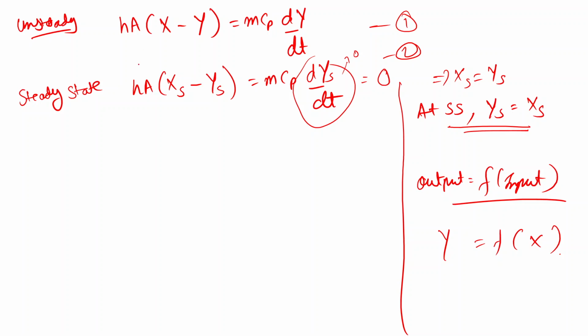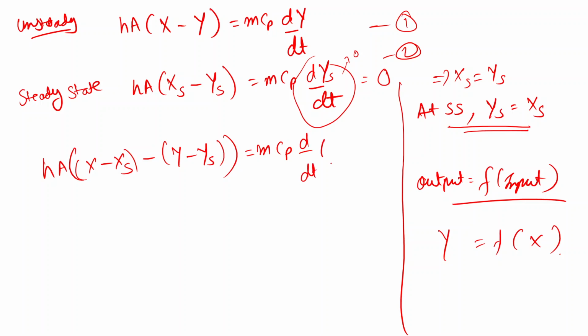So you can subtract both of these equations and it will give you HA (x minus xs) minus (y minus ys) is equal to m Cp d by dt of (y minus ys). What this shows us is, let's say I have a value that is constant at xs, and after some point of time I change the value until a new steady state is achieved, and this is x.